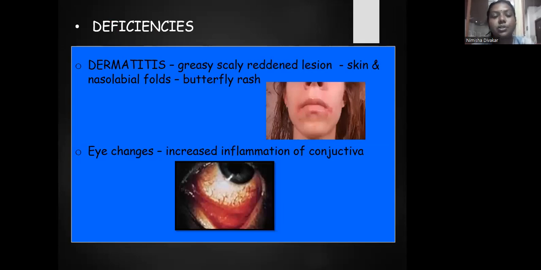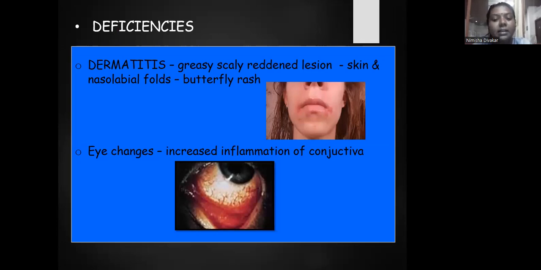The deficiencies of riboflavin: first is dermatitis. It causes greasy, scaly, or reddened lesions in the skin and nasolabial folds. It causes butterfly rashes as in SLE. And also, like vitamin A, vitamin B2 also has eye changes.